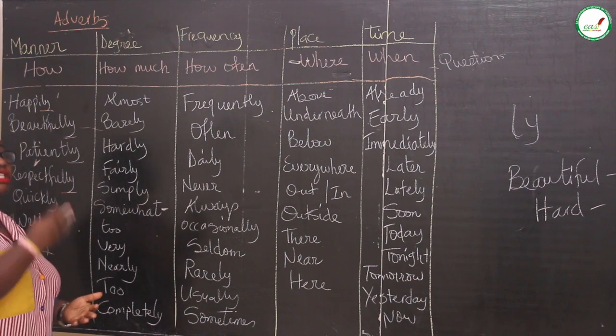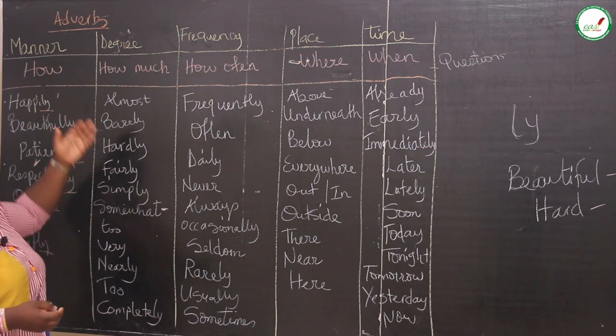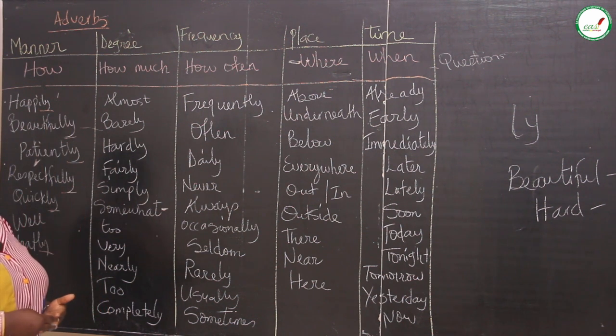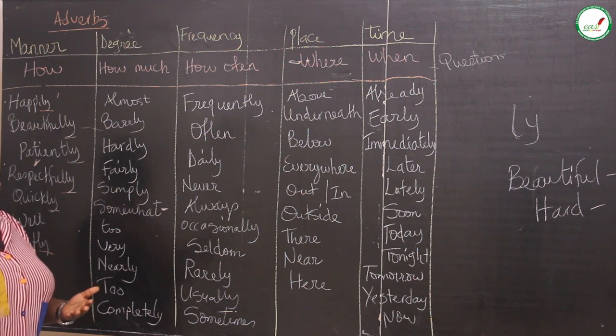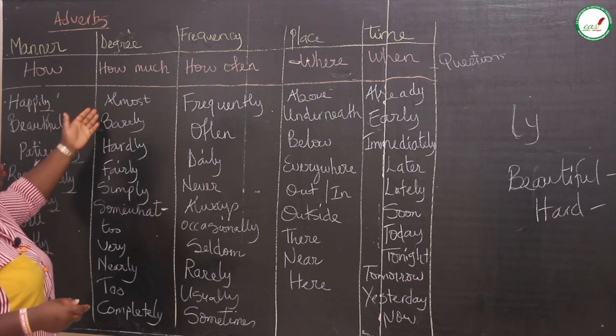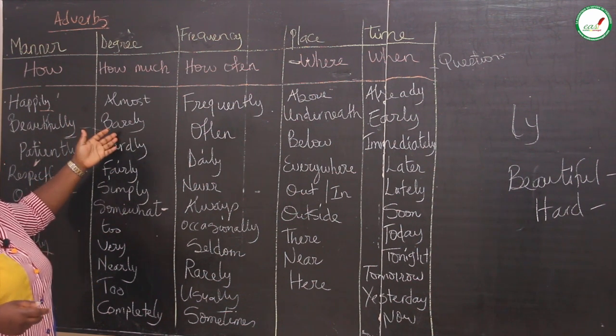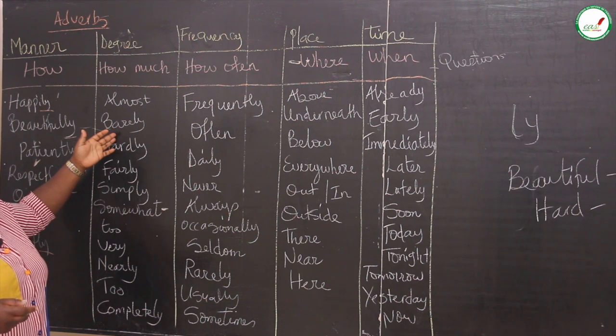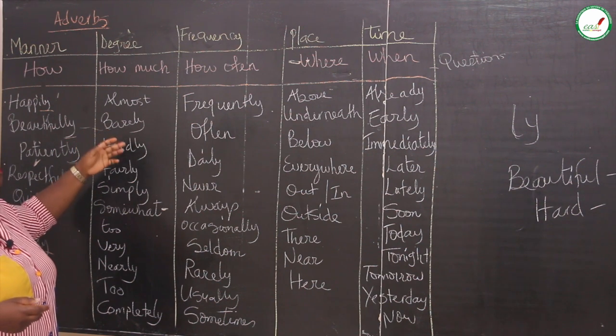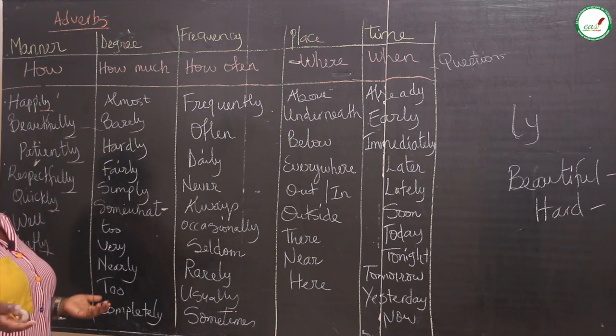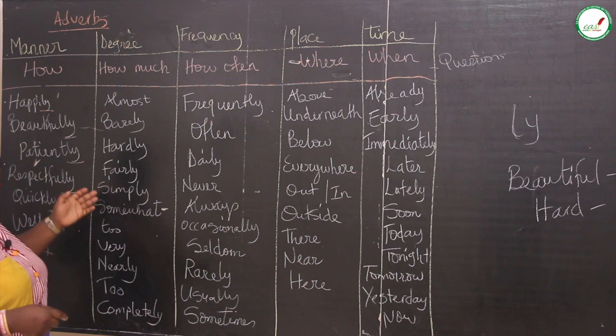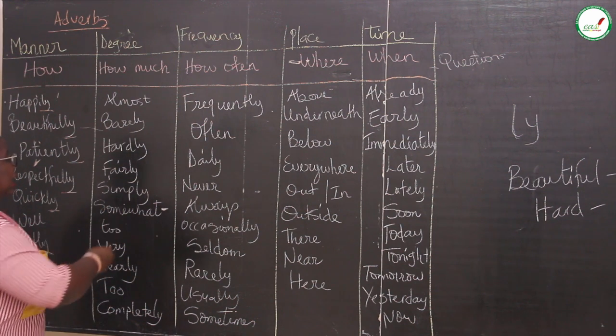To what extent are you expecting or eager about it? For example, almost, barely. I barely watched the movie. So to what extent did you watch the movie? I barely watched it, then I fell asleep.